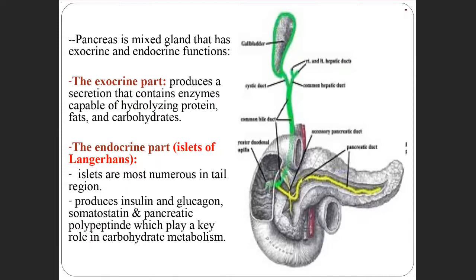This is more about the physiological part, just revise. What does the exocrine part secrete? The pancreas is both exocrine and endocrine in function.